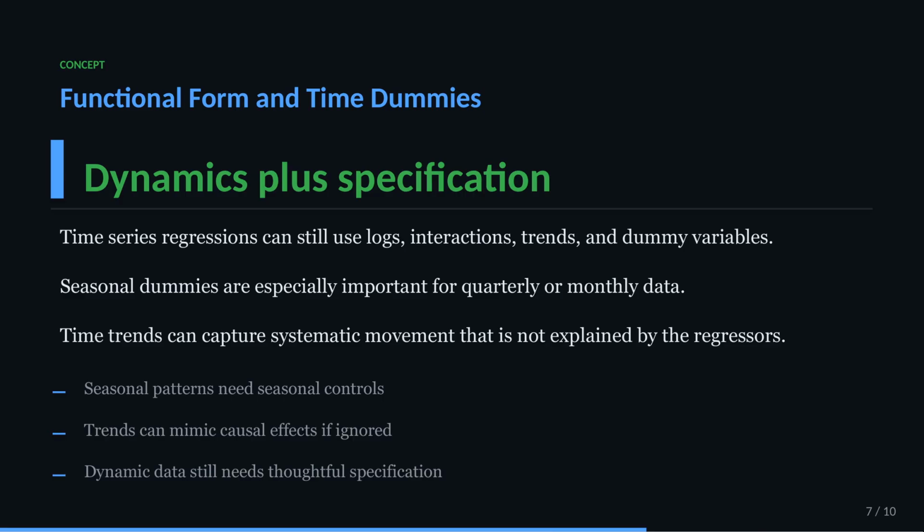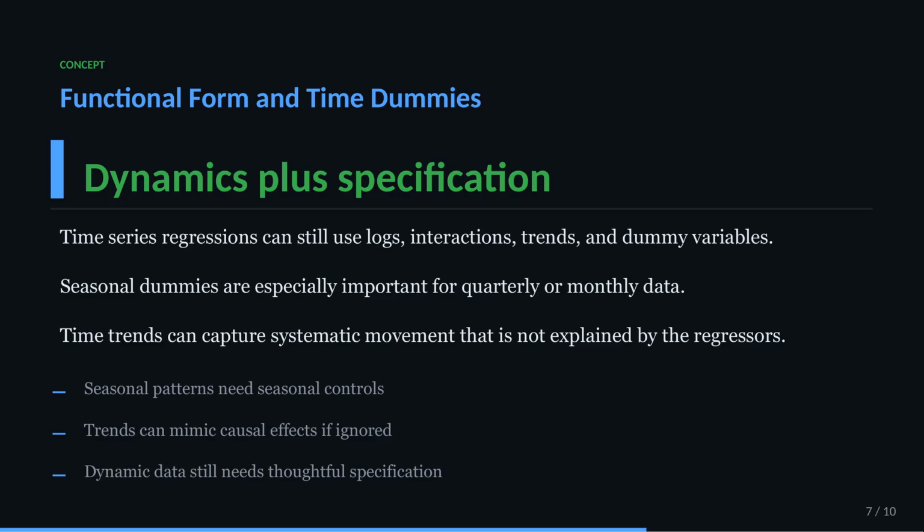Time series regressions also still need all the usual specification care. We can use logs, interactions, and dummy variables. Seasonal dummies are especially important for quarterly or monthly data. And time trends can absorb broad upward or downward movements that would otherwise contaminate the regression.